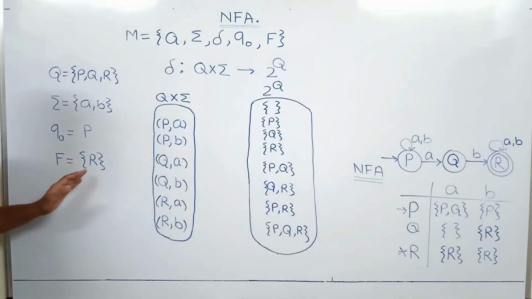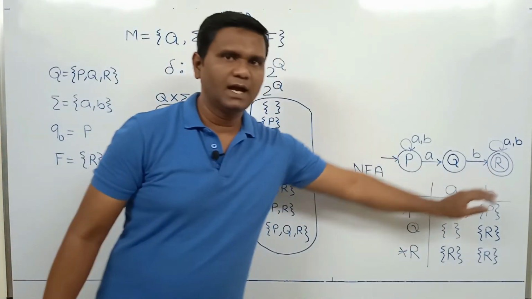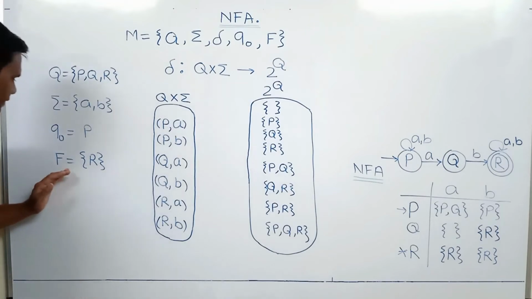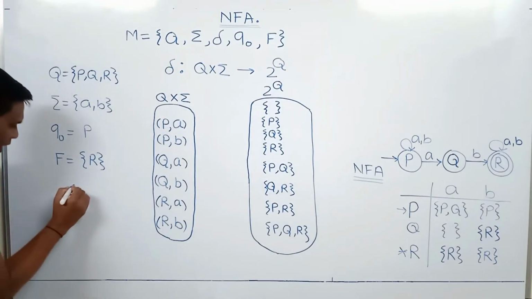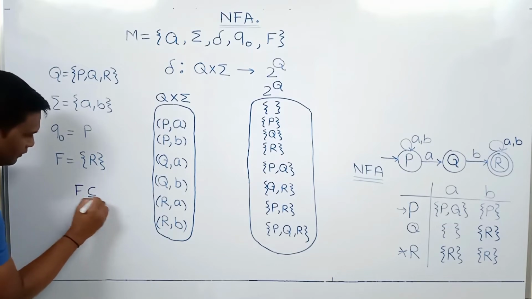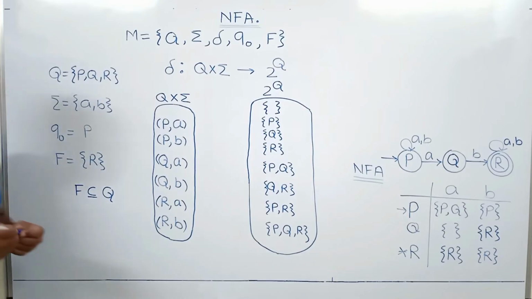F is the set of final states. We have only one final state R, so here we have F equal to the set which contains only R. Now F is a subset of Q. The set of final states is a subset of the set of states.